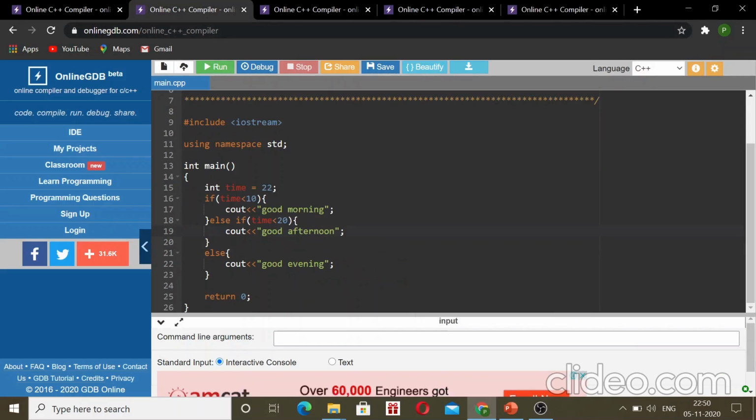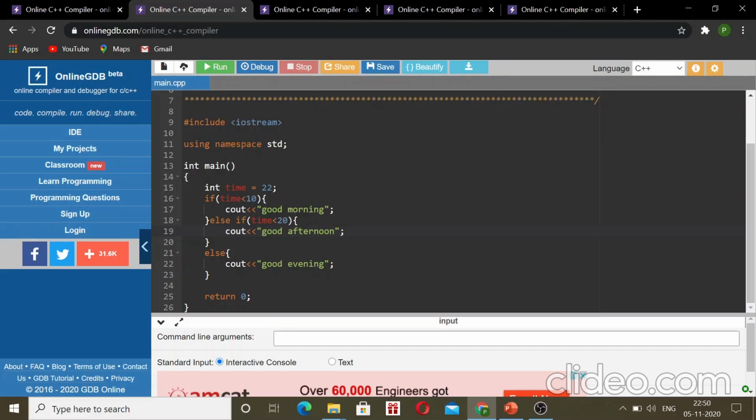See, here we take a variable time of type integer and we declare it 22. If, then condition 1: time is less than 10. So 22 is not less than 10. Here this condition is false. If this condition is true, then it will execute good morning.